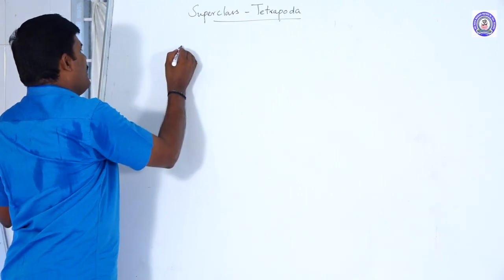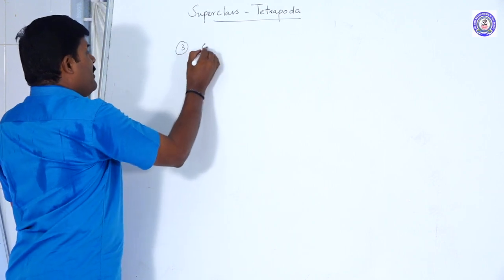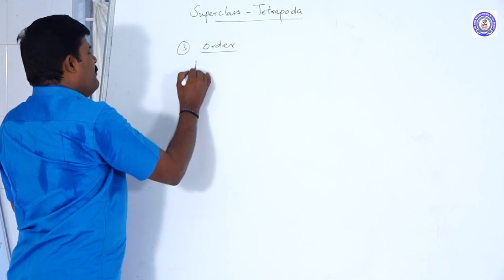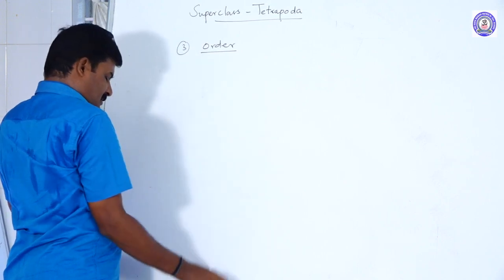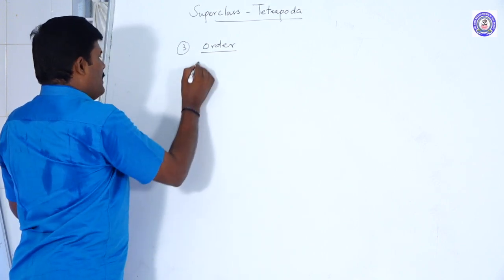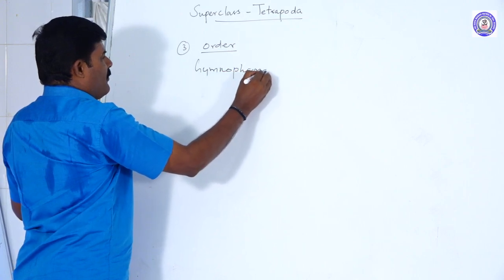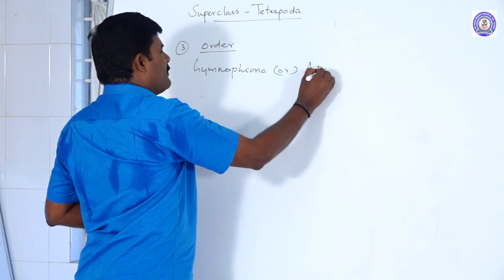Amphibia is the class, and it has three orders. The first order is Gymnophiona, otherwise called Apoda.